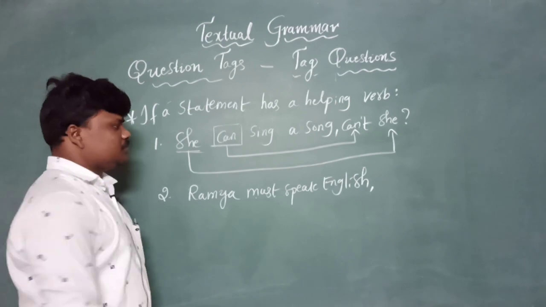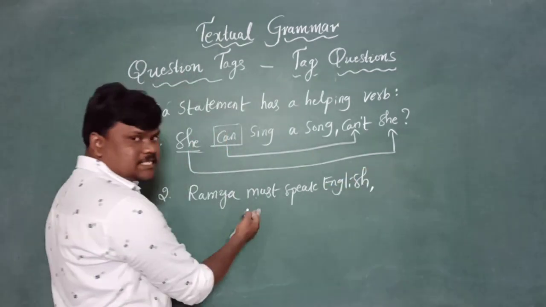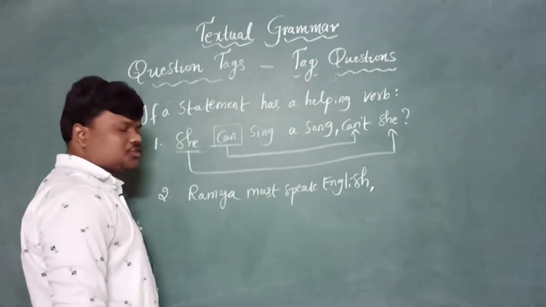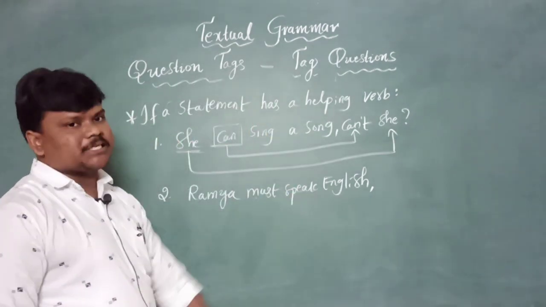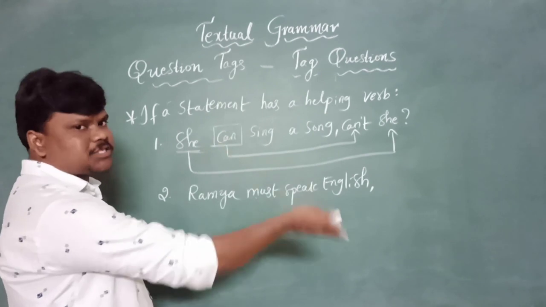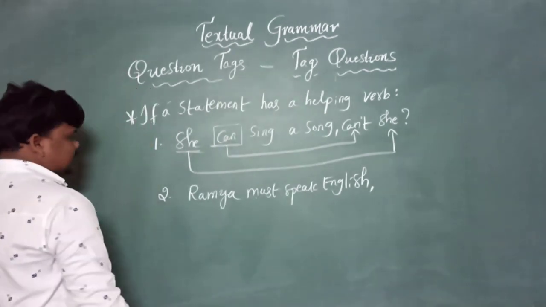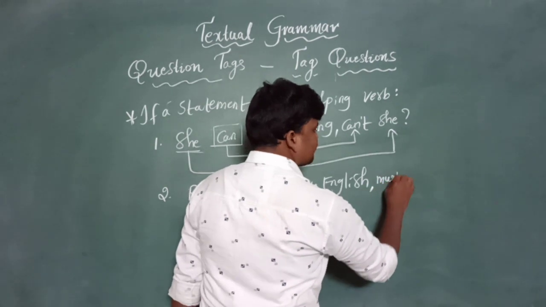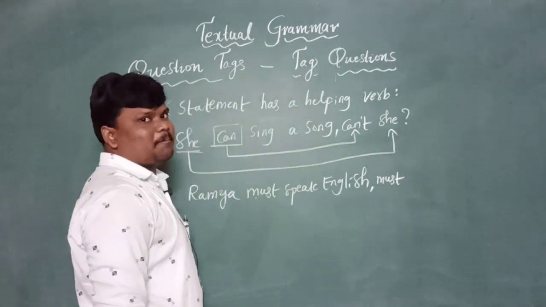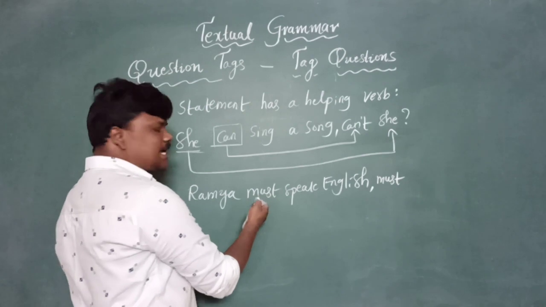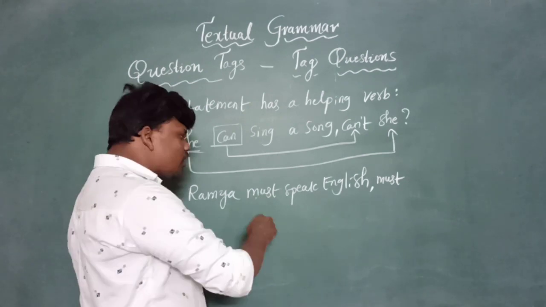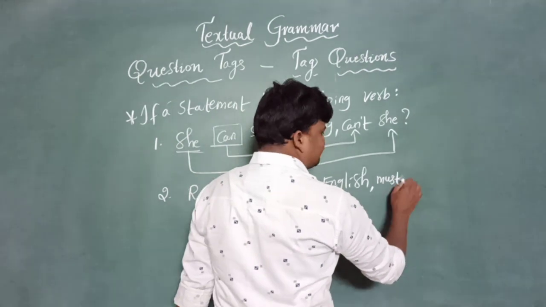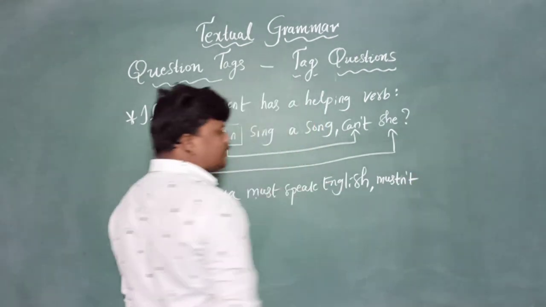Must is a helping verb. As this is a positive statement, we need to write a negative question tag. Positive statement to negative question tag, negative statement to positive question tag. Must is there, so we write must and not. Must not is not preferable because it is not a contracted form.